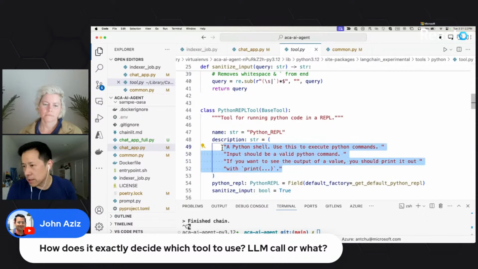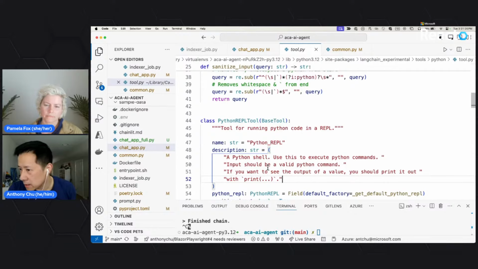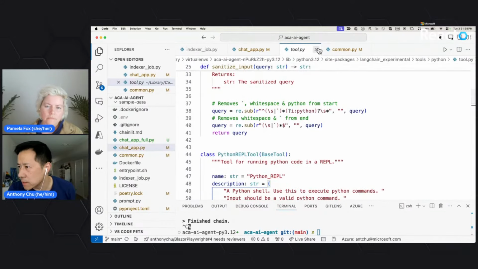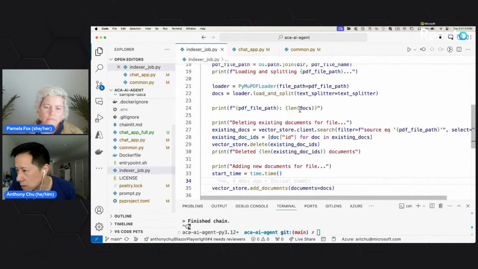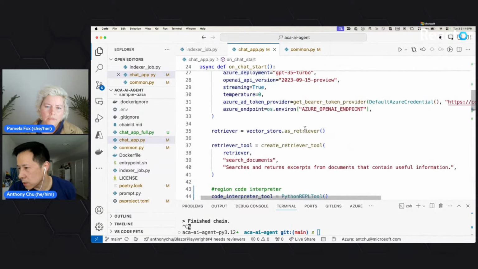We're basically telling it that, hey, this is a Python shell. Use this if you need to figure something out that you can write some Python code to figure out. And I don't know how to get to the other one. Let's see if I can. Maybe not. I can write some code to print it out.